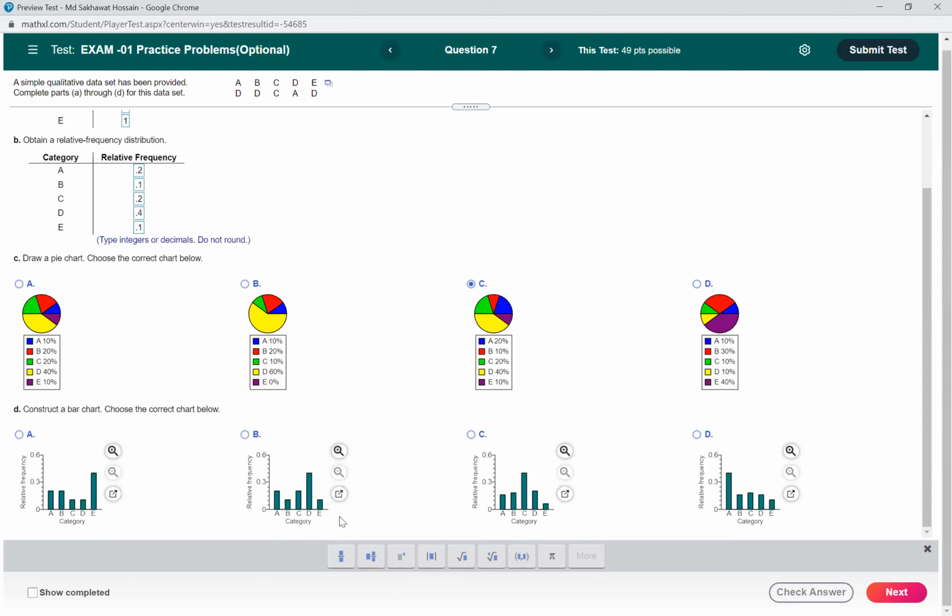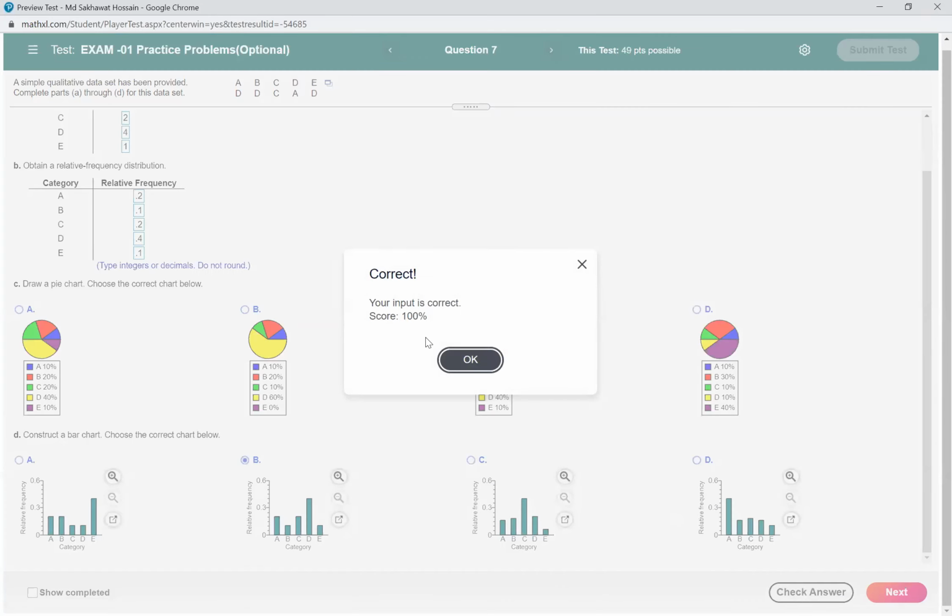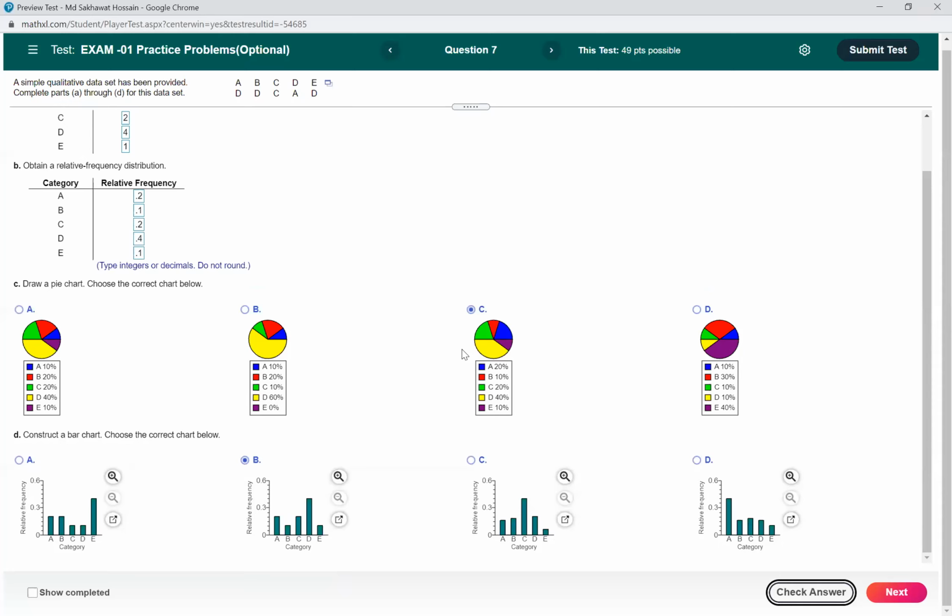Okay, let me check the other chart before checking the other categories. So B is higher than A here in part C. So this is not correct. This is also not correct. So that means the answer should be part B. Yes, part B. Yeah, you got the correct answer. Thank you. Okay. Yeah, so we got all correct answers. That's great.